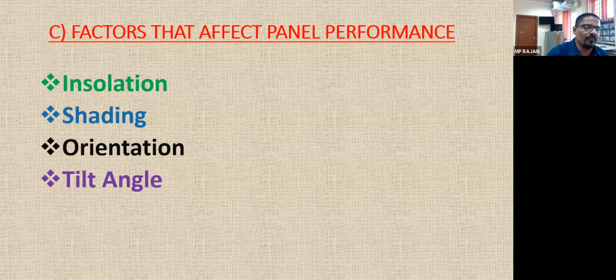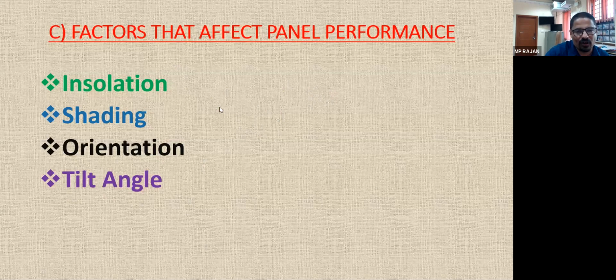The tilt angle. Something little we have studied in the last class. We are in the northern hemisphere. To get the perpendicular solar radiation, we should keep the solar panel at a certain angle towards the south. The solar radiation angle actually changes from time to time.